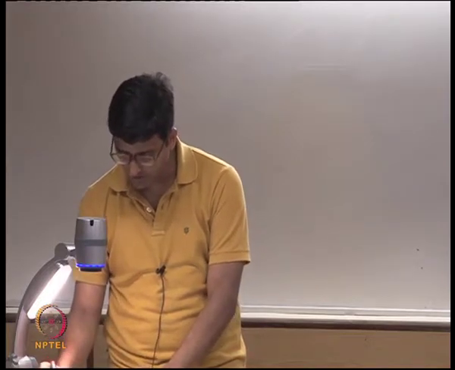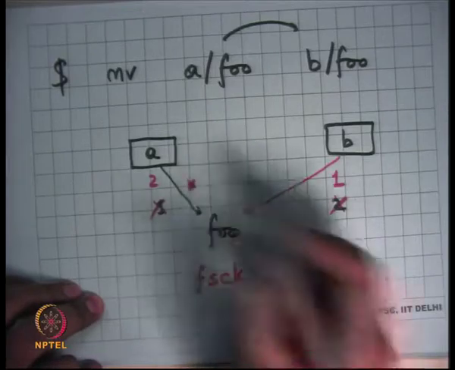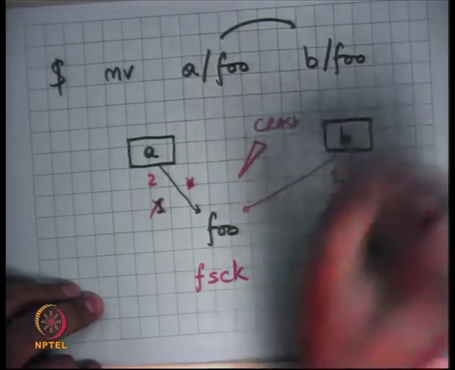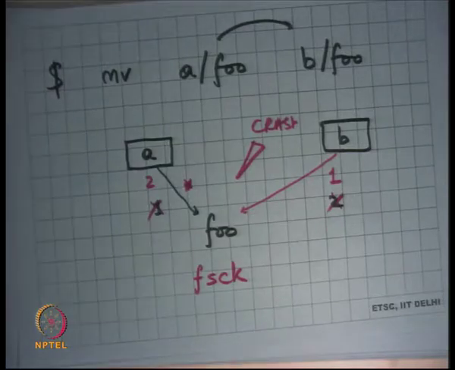Right. So let's say I'm using this strategy where I'm going to first create and then remove, right? And before I did a remove, there was a power failure. So let's say there was a crash at this point, and so I have a file system state which has one file being pointed to by multiple directories. Now the question is, how do I know what is going on? Actually, I have no idea. There's no way to figure out what was going on at that time.